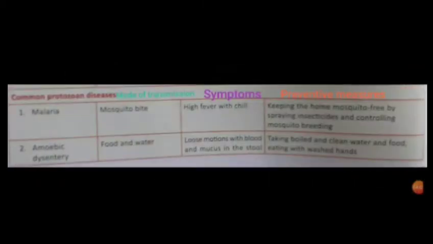Next are the protozoan diseases. Now protozoan diseases, you have heard of it, malaria caused by the bite of female Anopheles mosquito, and the symptoms include high fever with chill. Another disease which is caused by protozoa is amoebic dysentery, which is caused via contaminated food and water.